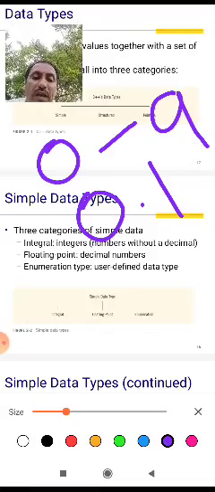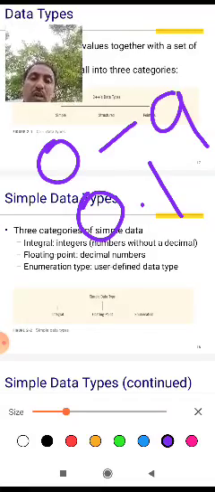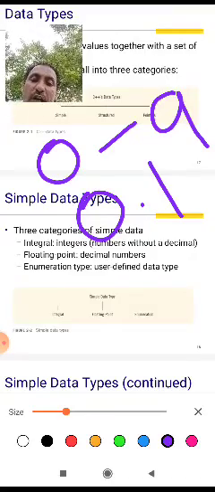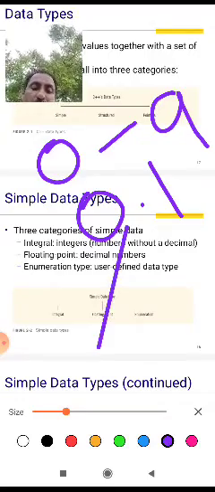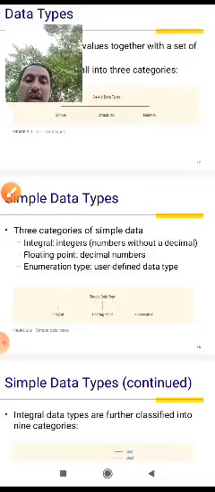Floating points. Okay, right. And next, enumerated data types: user-defined data types.